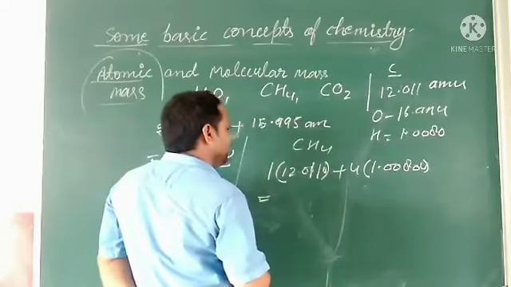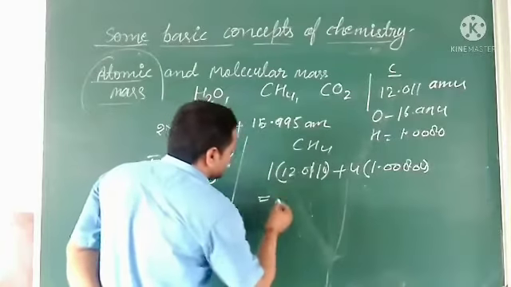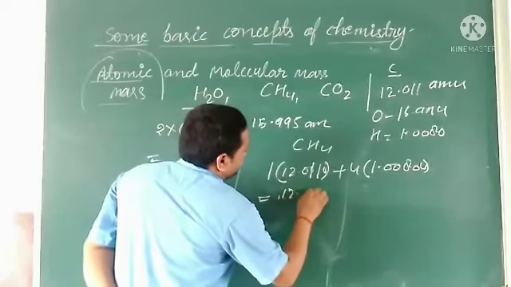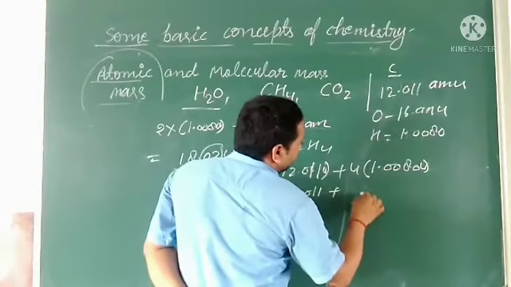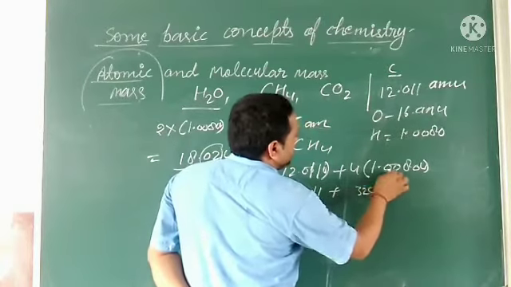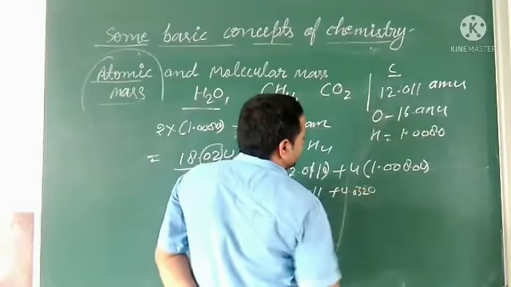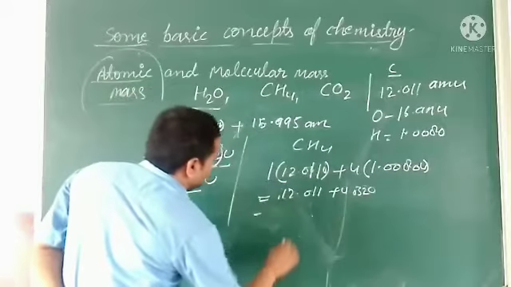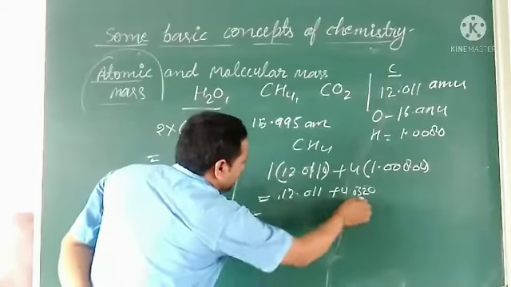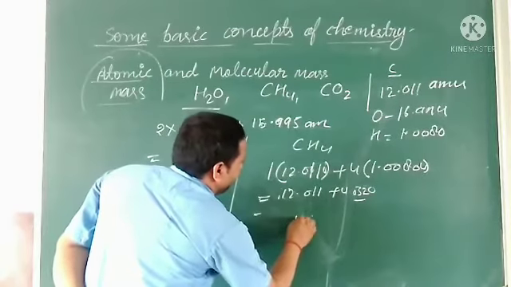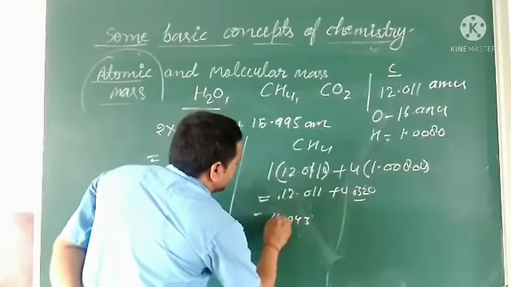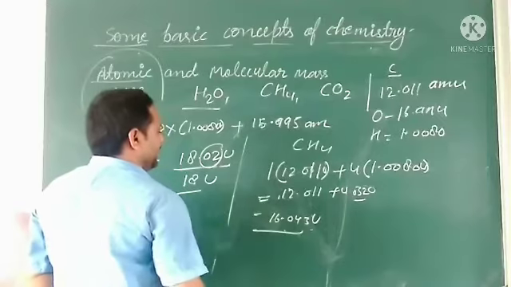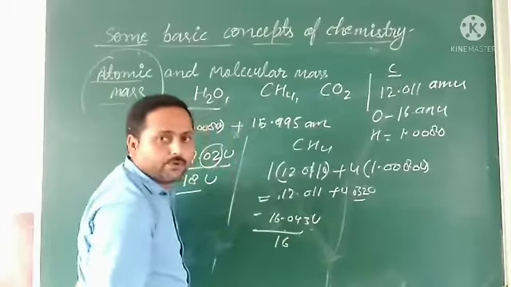Exactly, we get 16 point something: 12.011 plus 4.032. If we add these, we get 16.043 u. We can leave the digits after this because 3 is there, and the value is 16 u.